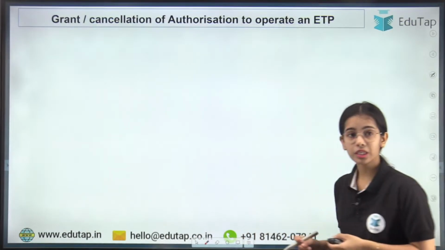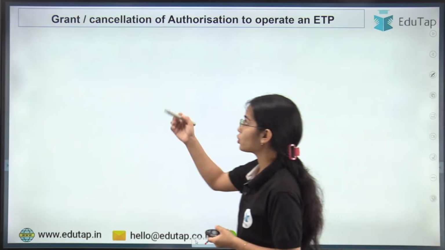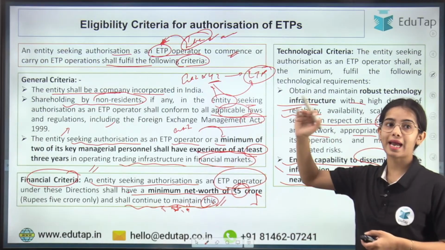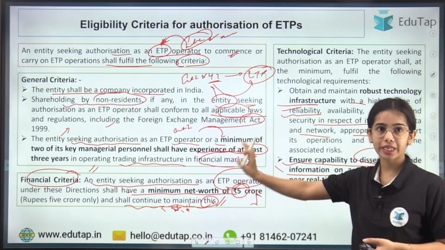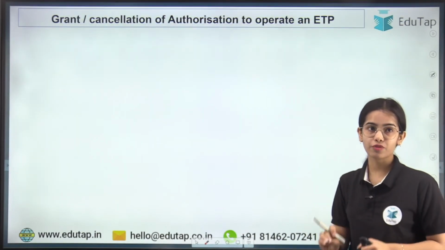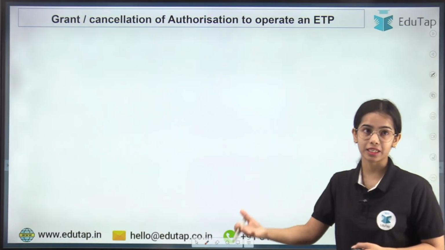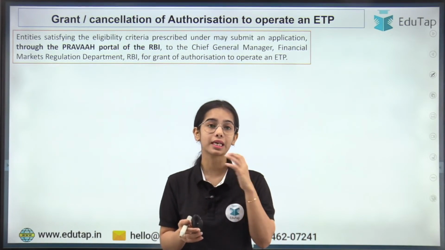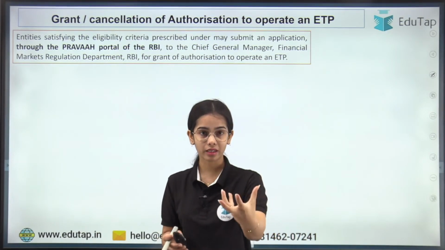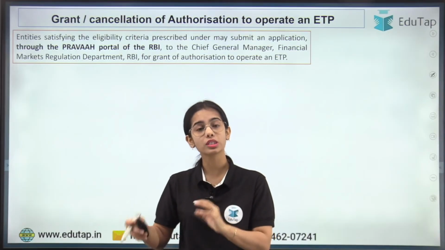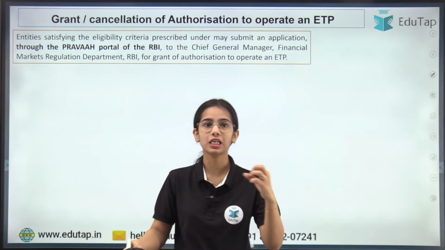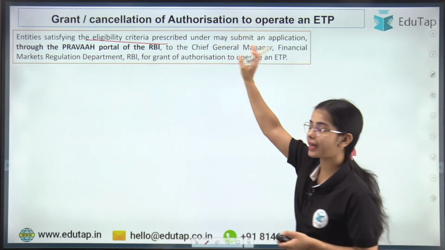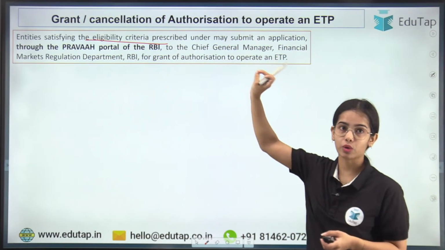Okay. Next is grant or cancellation. Now if an entity follows the general criteria, has the relevant experience, the financial criteria is followed, the technological criteria is followed, and the entity wants to operate as an ETP, the grant or cancellation of the authorization is in the hands of RBI. RBI can grant the authorization, or if RBI wants, can cancel the authorization of any particular entity.